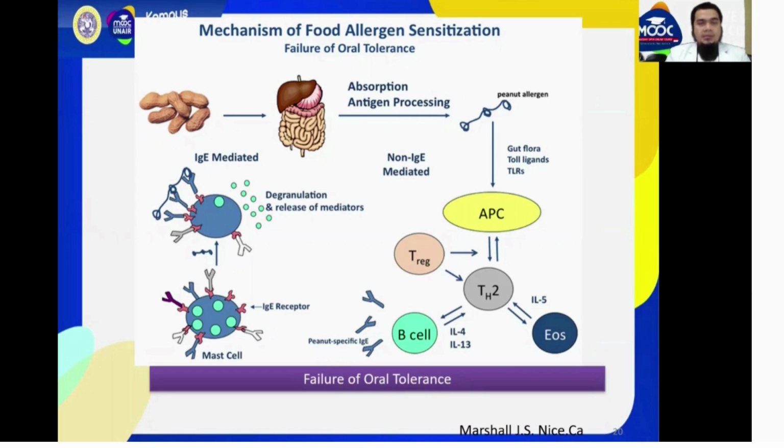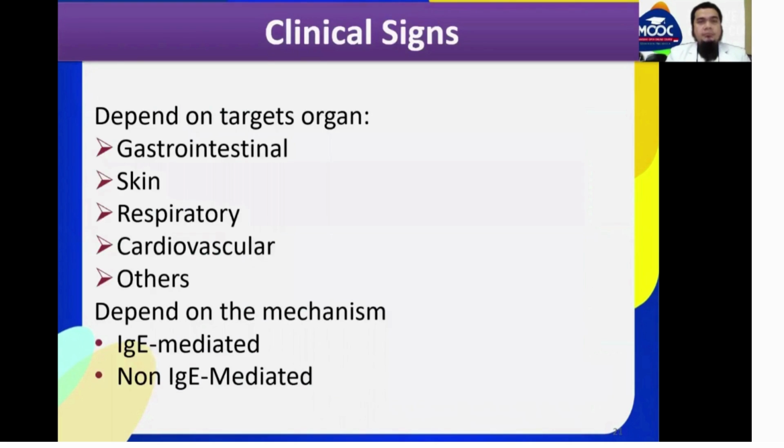In the next mechanism, the mast cell is already bound by IgE, and the allergen binds to the IgE receptor and can cause degranulation.